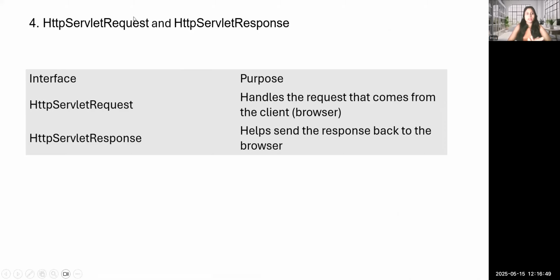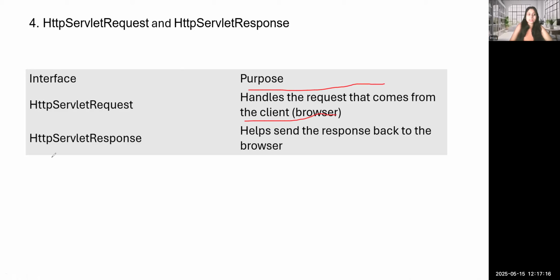Fourth one is HttpServletRequest and HttpServletResponse. What are both of these? Because we have to use them with getParameter. So HttpServletRequest means what? It's a servlet interface. What is the purpose of that? Its purpose is to handle the request that comes from the client. Client means browser.